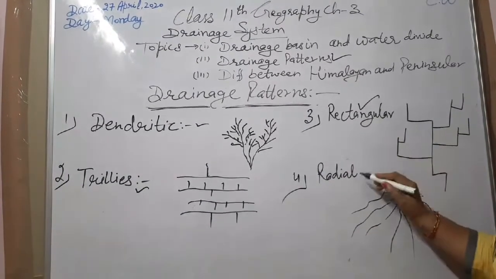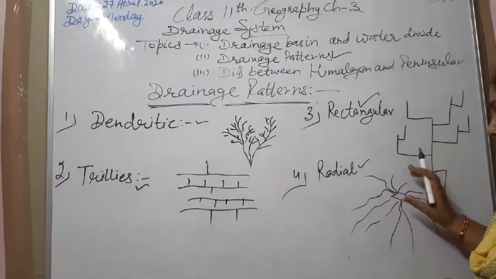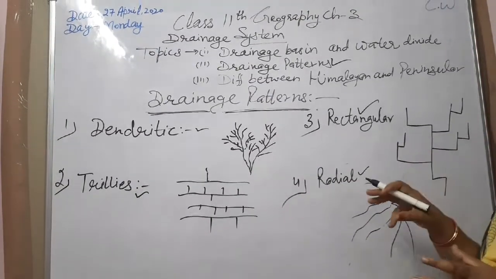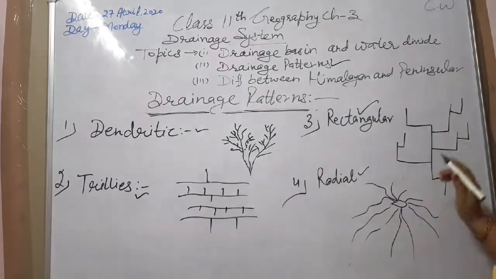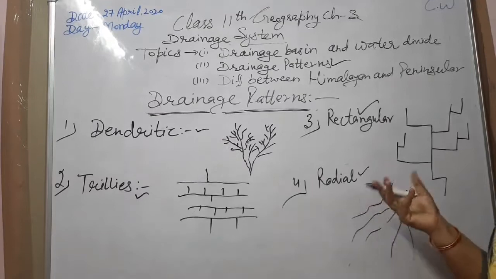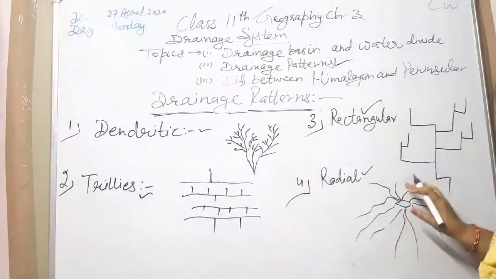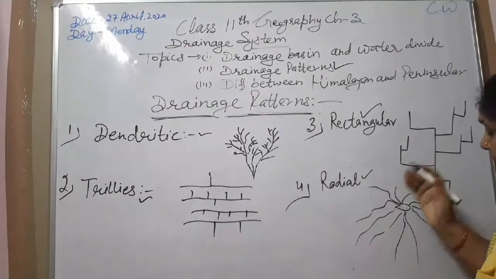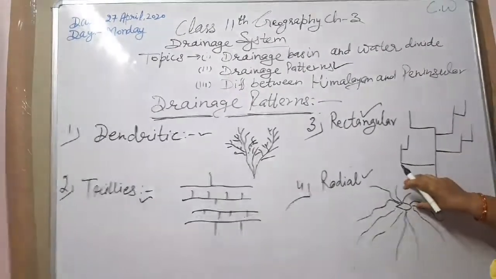Next one is radial. Radial patterns can be developed in the dome-shaped mountains or the plateaus, which landform is formed due to the volcanic eruptions. So the rivers can be drained into all the directions from the top of that.